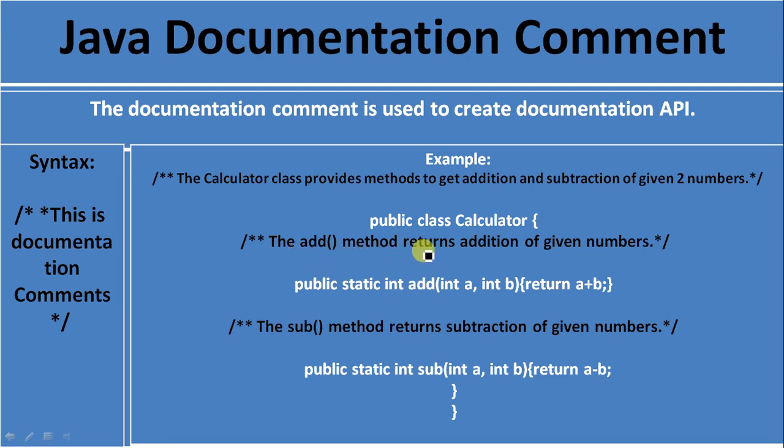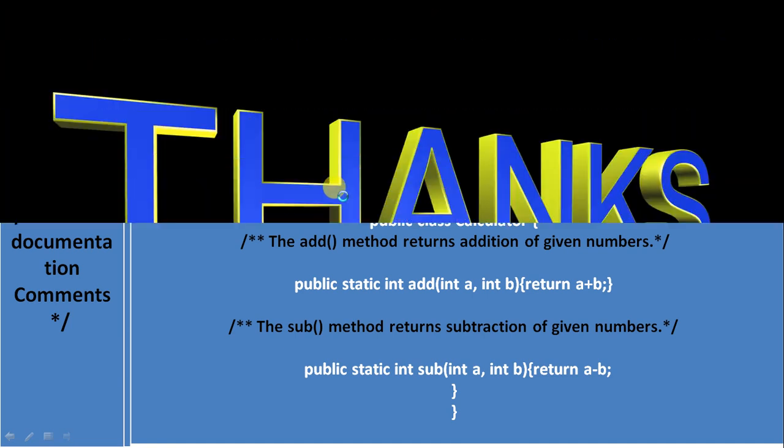The add method returns addition of given two numbers. We are also providing the information about the subtraction method. The sub method returns subtraction of given numbers. So once we define a documentation comment, and when we create an API for this class, this comment is printed over there. So this is a documentation comment.